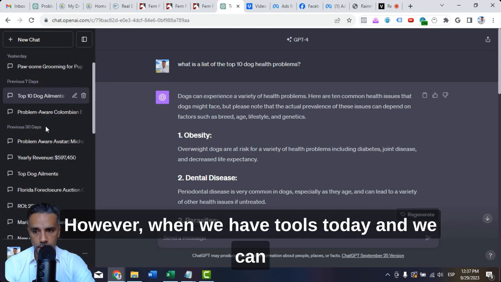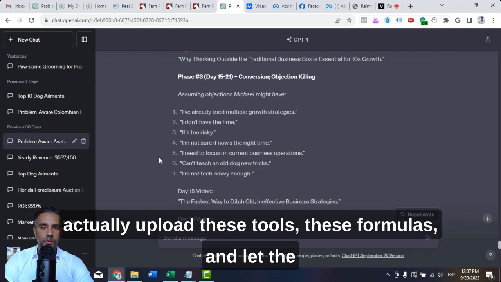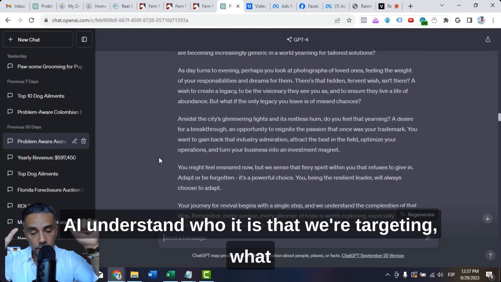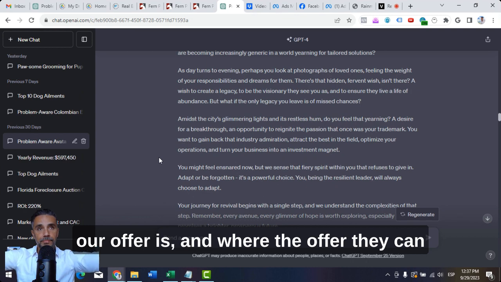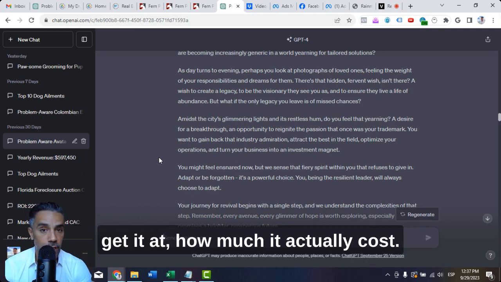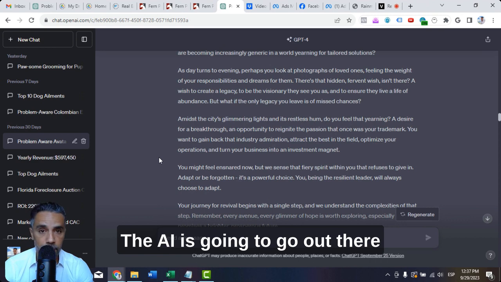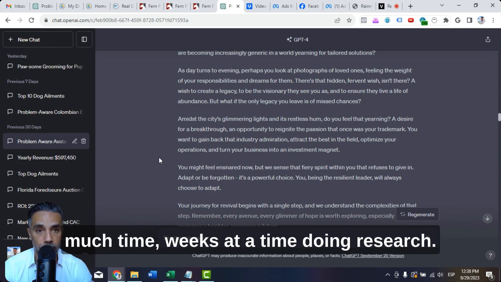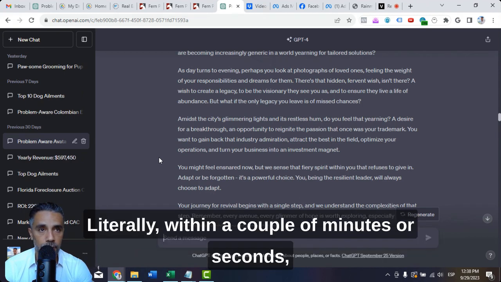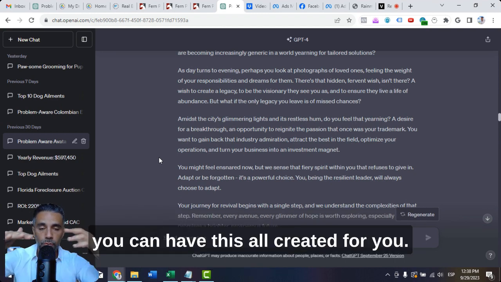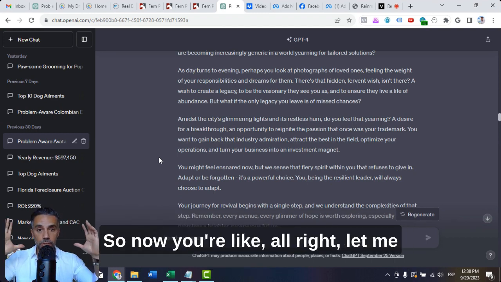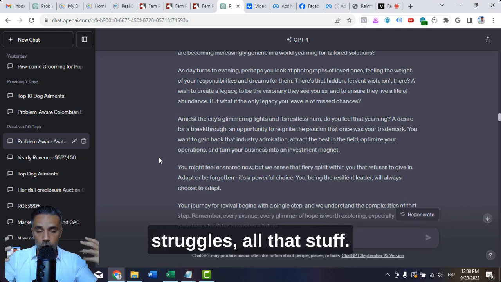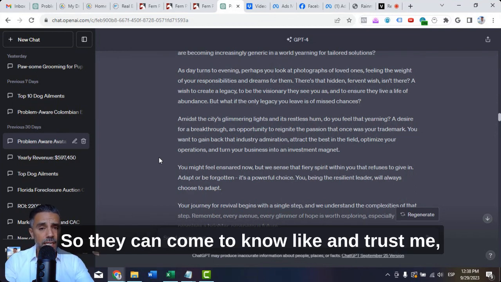However, today we have tools, and we can upload these formulas and let the AI understand who we're targeting, what our offer is, where they can get it, and how much it costs. The AI is going to go out there and create a persona, the ideal customer, so you don't have to waste weeks at a time doing research. Within a couple of minutes or seconds, you can have this all created for you. So now you can create content around this person's desires, fears, insecurities, troubles and struggles, so they can come to know, like, and trust me.